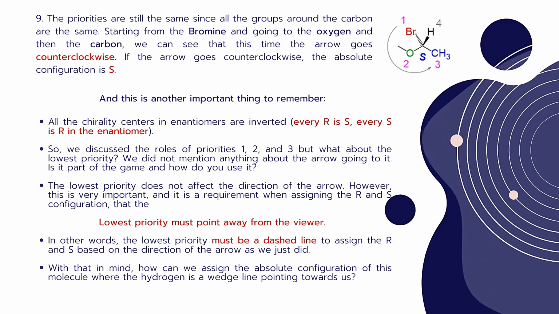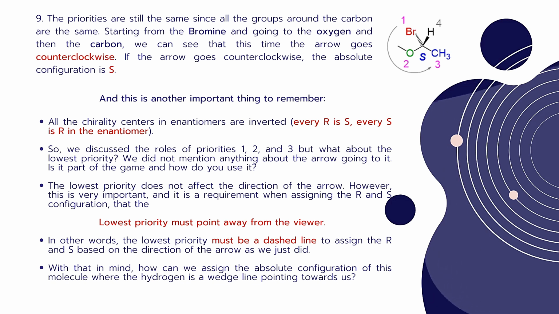So the priorities are still the same, since all the groups around the carbon are the same, starting from the bromine and going to the oxygen and then carbon. We can see that this time the arrow goes anti-clockwise, in the mirror image we are talking about here. So if the arrow goes counterclockwise, the absolute configuration is S.